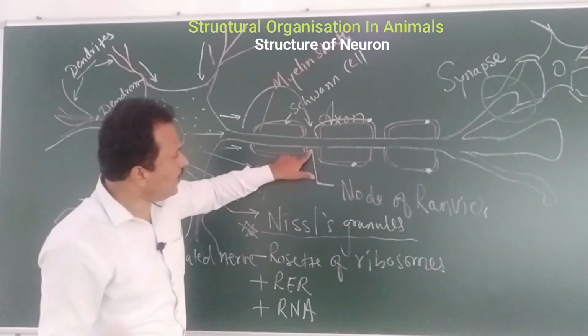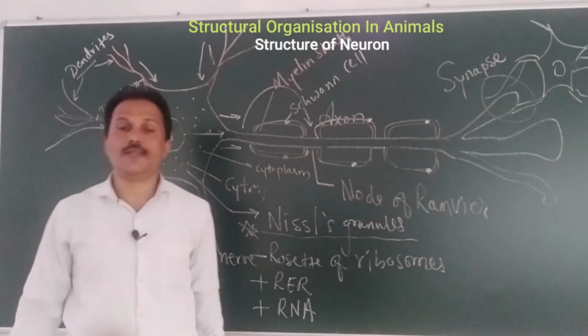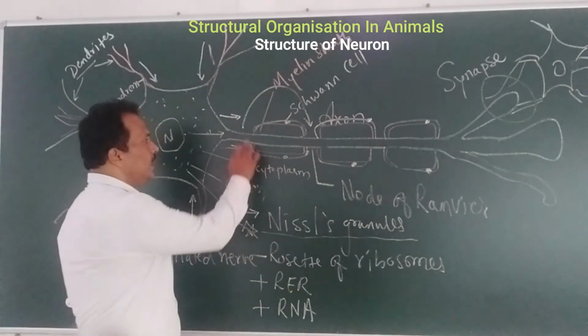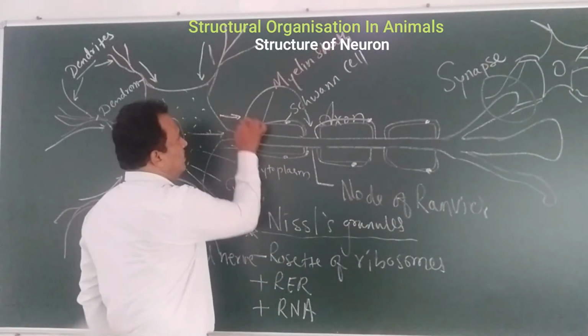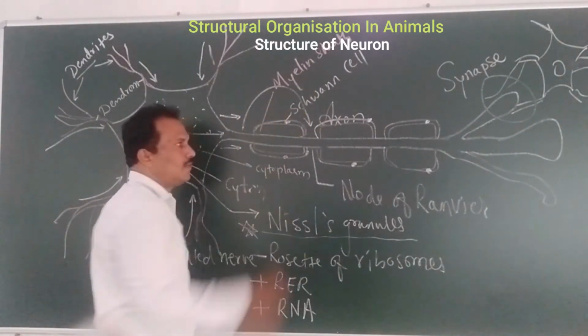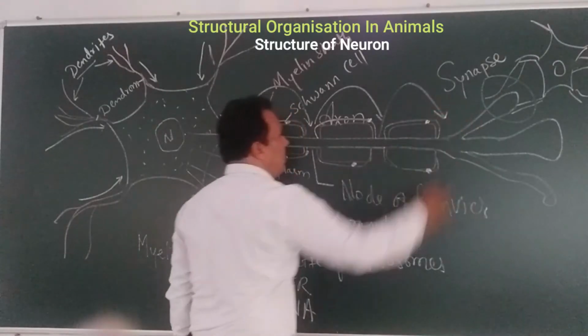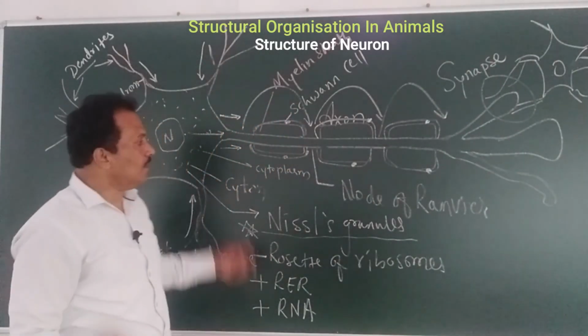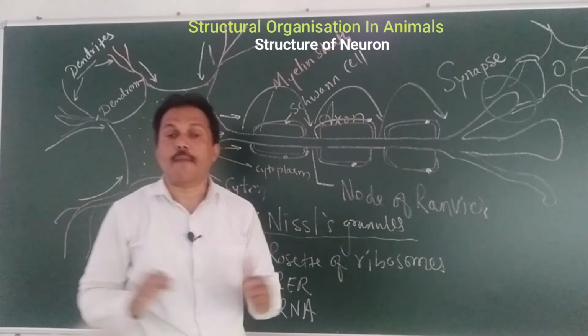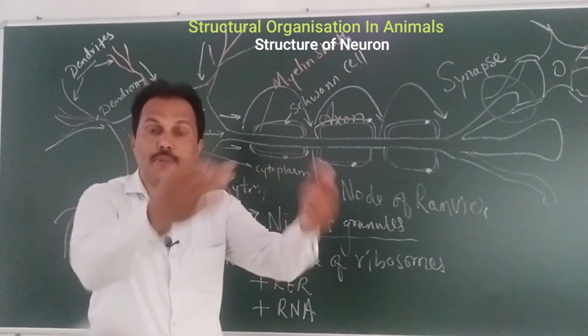These are the points where no myelin sheath is present. So the impulse will jump directly from this point to the node of Ranvier, again from this point it will jump here, again it will jump here, and the impulse can pass on very rapidly because it keeps jumping.